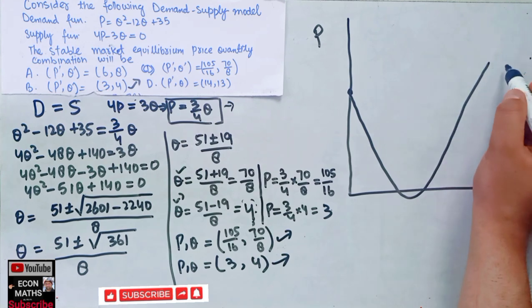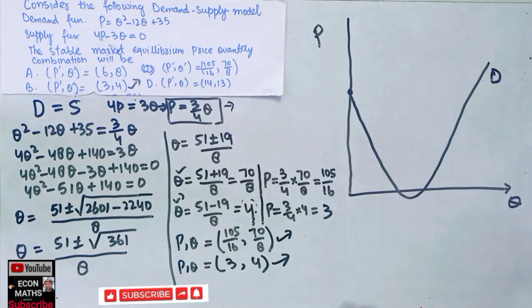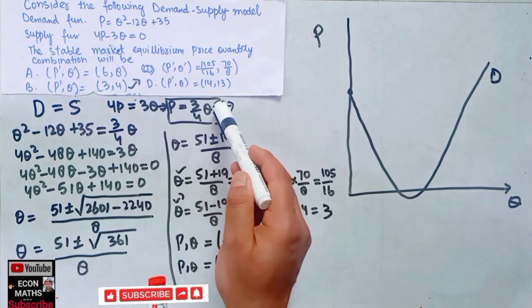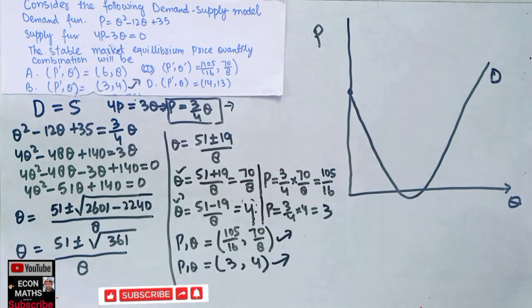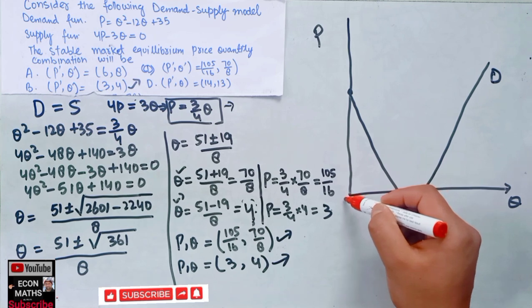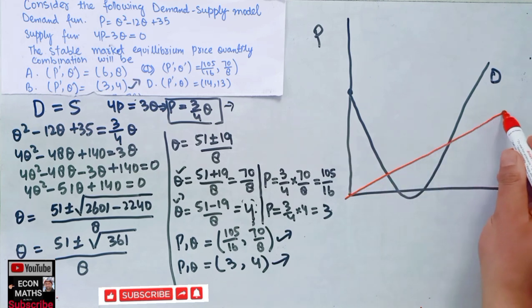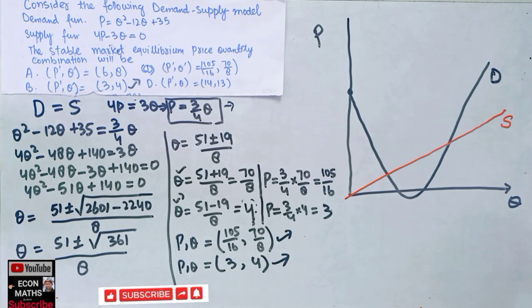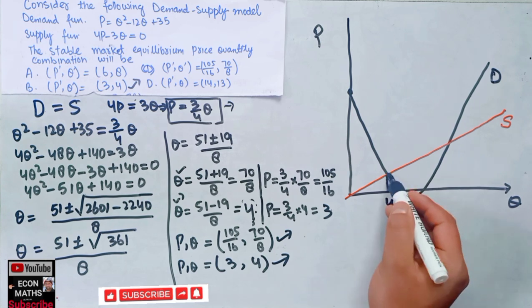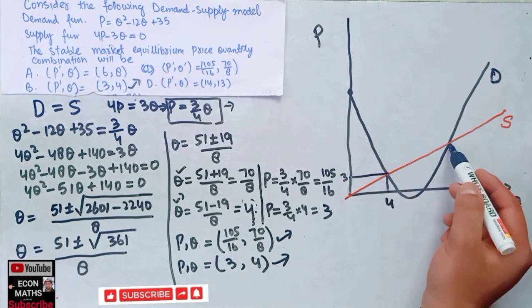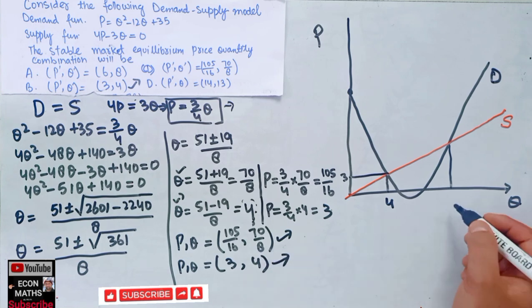This is our demand function, it is a quadratic one, and our supply function is P is equal to 3 by 4 Q. So the intercept is 0 and the slope is 3 by 4. So the supply function would look like this. Now we have to choose between this combination of quantity equal to 4 and price equal to 3, and here we have 70 divided by 8 and